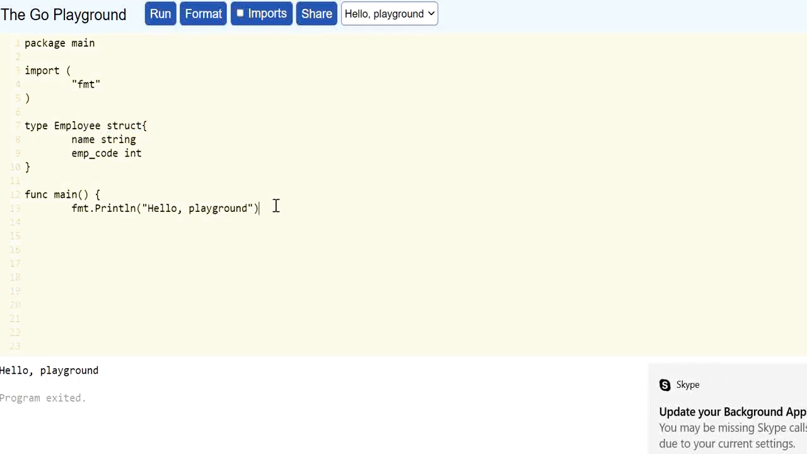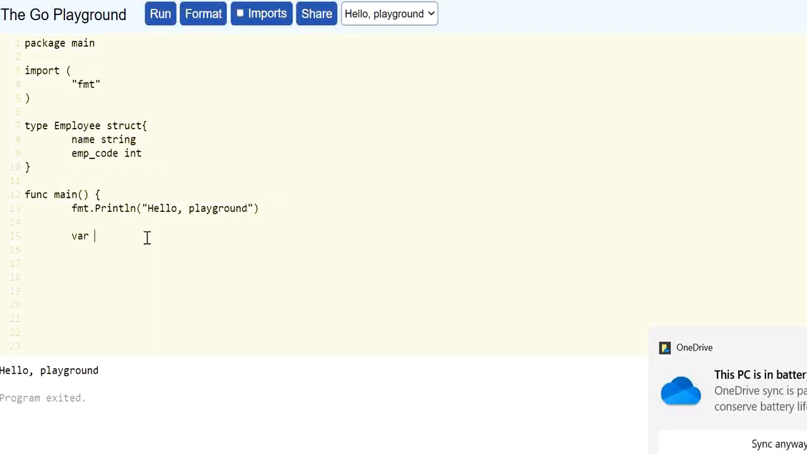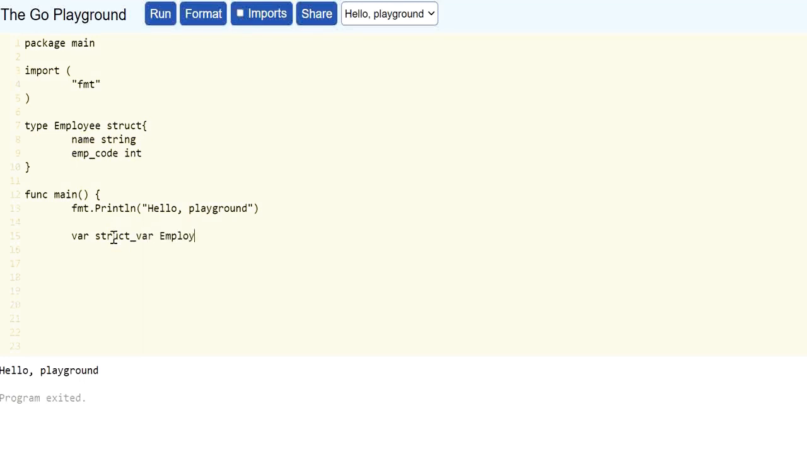Now I will create a variable that would be of type employee, where the name of the variable is struct var, that is of type employee. Now I am storing the value in this variable as this data type consists of name and the employee code. So here I will give the name as Rajat, and the employee code I am giving is 345.